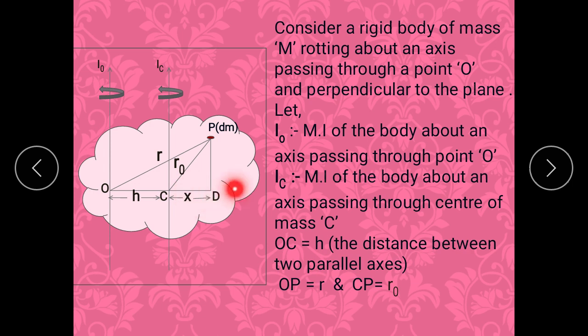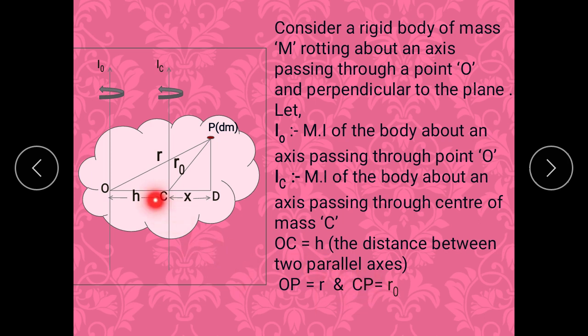For that, we have to consider a rigid body whose mass is capital M, rotating about an axis which is passing through point O, and that axis must be perpendicular to the plane of that rigid body. Let IO be the moment of inertia about an axis passing through point O, and IC the moment of inertia about an axis passing through the center of mass. Here OC, that is equal to H, is nothing but the distance between the two parallel axes, that is the perpendicular distance.